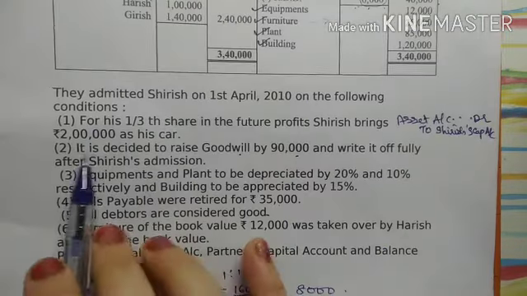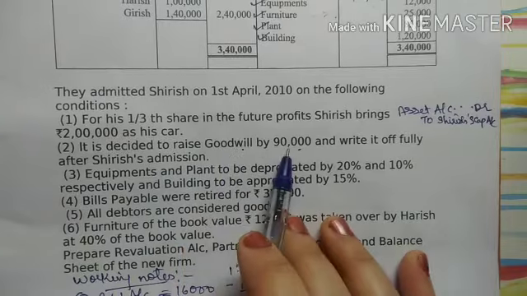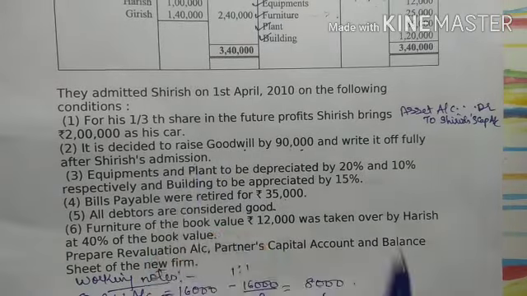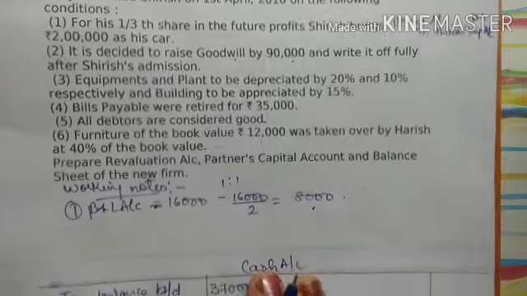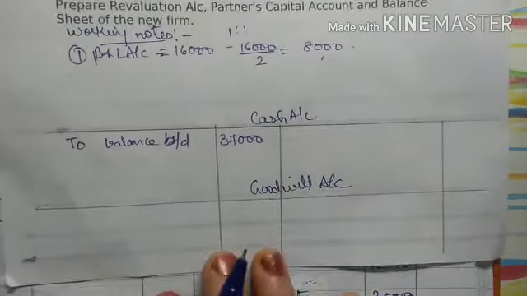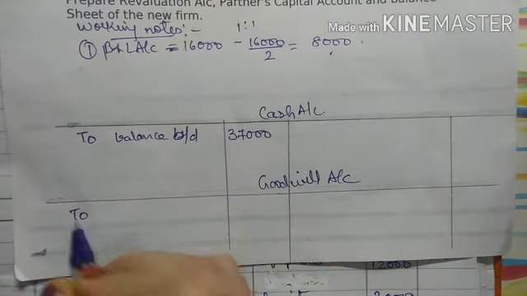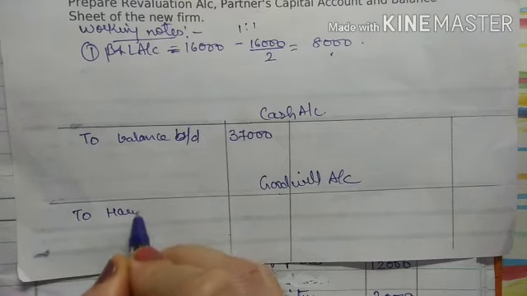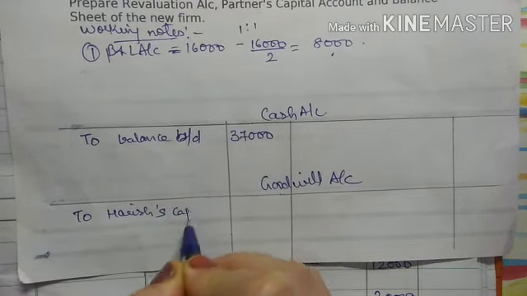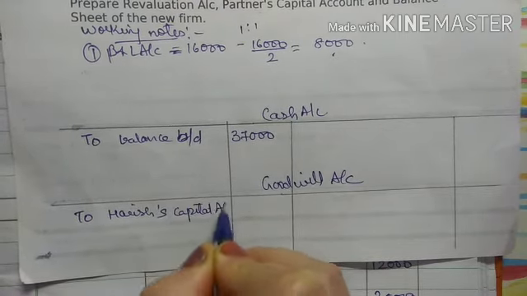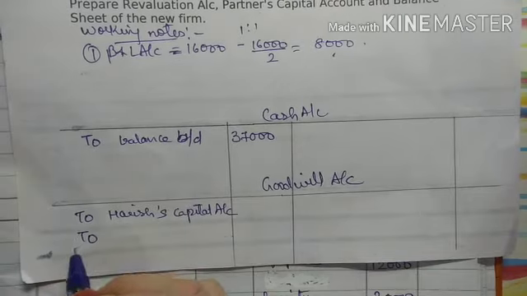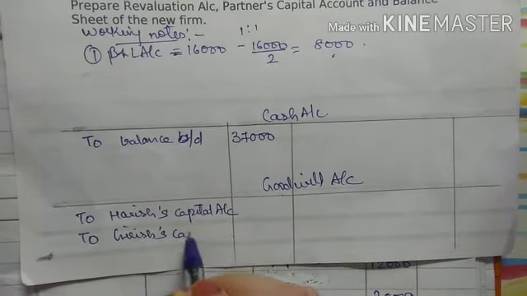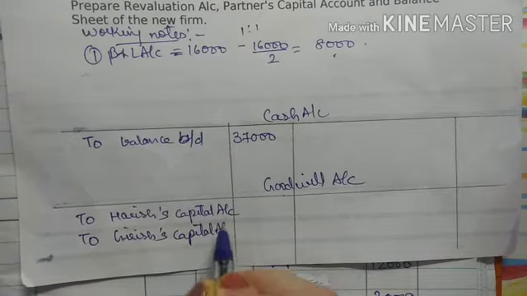The second adjustment is, it is decided to raise goodwill by 90,000 and write it off fully after Shirish's admission. So the entry for this, as we have already seen, the first entry is goodwill account debit to old partners capital account, that is to Harish capital account, to Girish capital account.